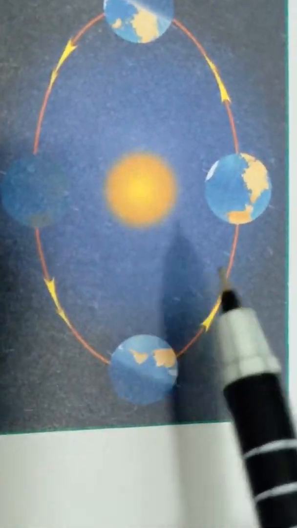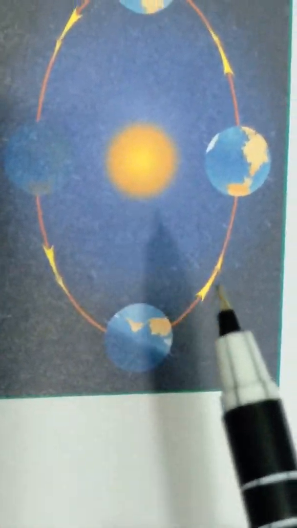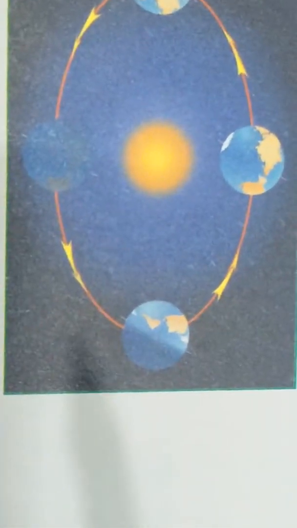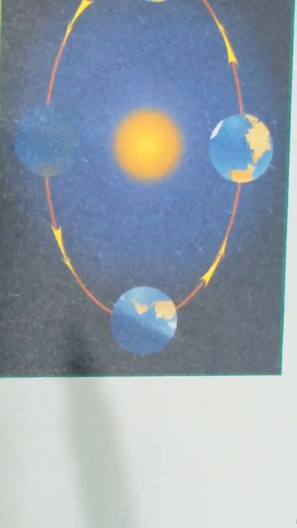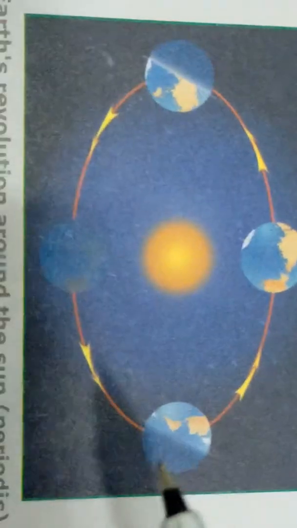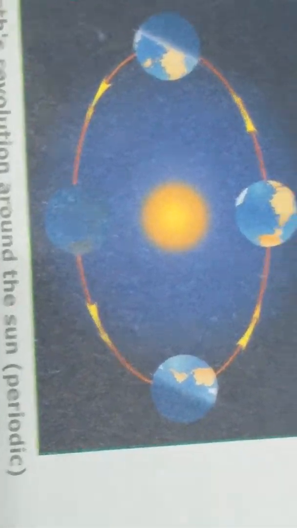So in these two examples, you can see a body possesses more than one type of motion simultaneously. So the combination of any two or more motions is called multiple motion.